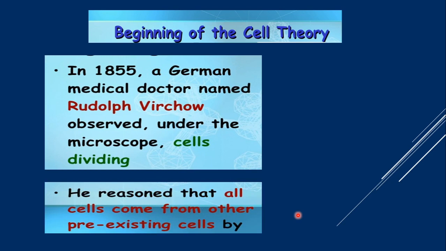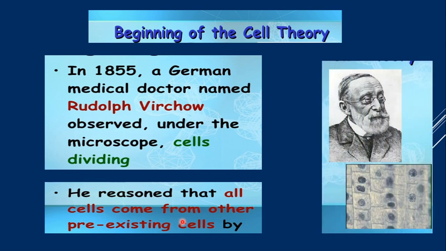When he saw that the cells were dividing, it means they were increasing in number. That means one cell was becoming two, and from those two cells, four cells were arising. So he reasoned that cells come from pre-existing cells by division. He said that all cells arise from a cell which was already present. A cell cannot form out of nothing. So this is Virchow, and he observed the dividing cells.